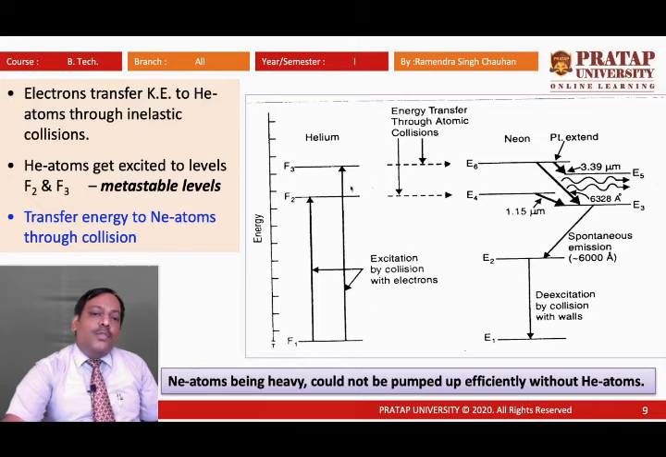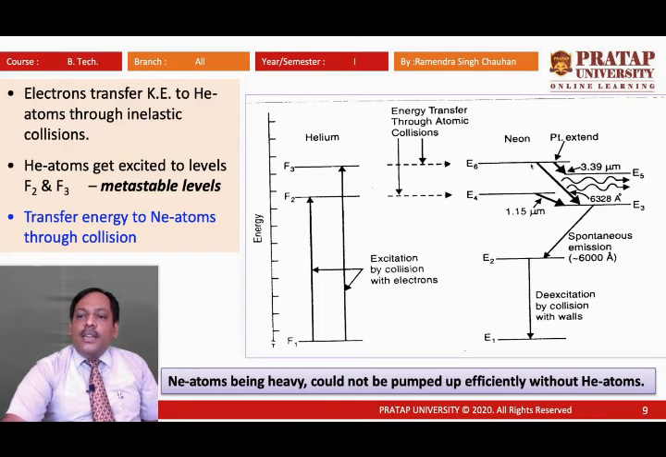Again helium atoms go to their excited state, they collide with the neon atoms, they transfer energy to the neon atoms, which move to their metastable state, and then laser transition is produced, then spontaneous emission, then de-excitation with the walls through collision, and returning to the ground state takes place. Here the population inversion between E6 and E3 level, E6 and E5 level, and E4 and E3 level is produced.